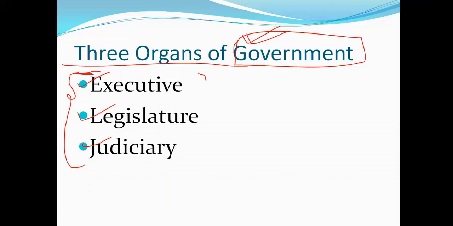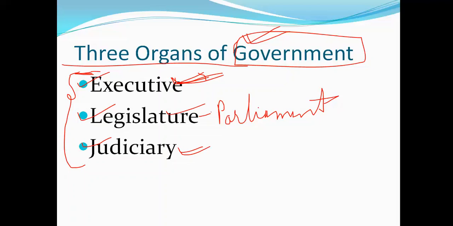Here, executive means the Prime Minister and the President. The President is called the chief executive of India, and the legislature means the Parliament. So here we are going to discuss the Union Parliament, the name of our chapter. Judiciary means the Supreme Court and the High Courts. So let's go ahead with the legislature.